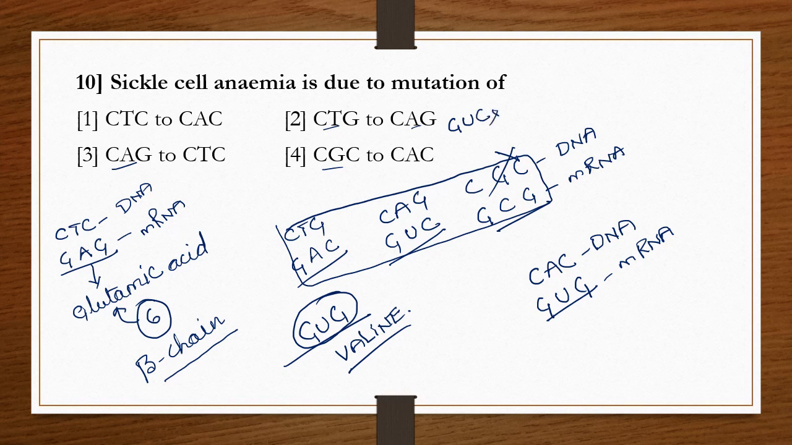Then come to this one, GAG. GAG is the glutamic acid. It is not converted into glutamic acid, it's converted into valine. Then the fourth option is CAC, GUG. It is a valine, but this is not a glutamic acid. So in sickle cell anemia, due to mutation of glutamic acid to valine, it leads to sickle cell anemia. So that's why option 1 is the correct answer.